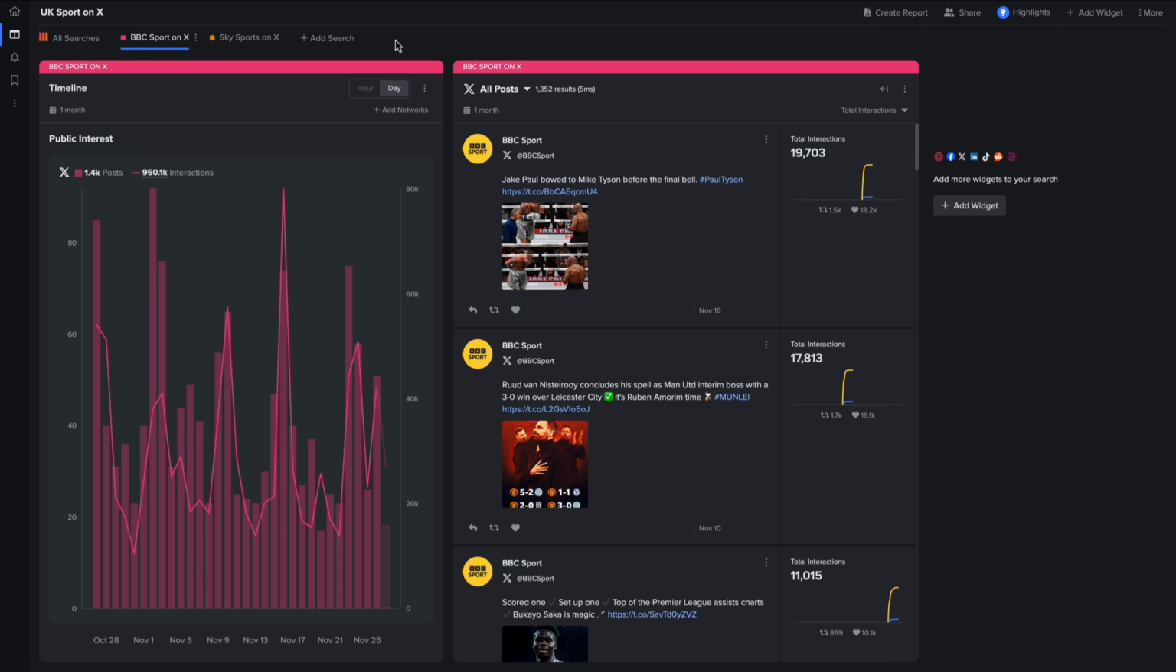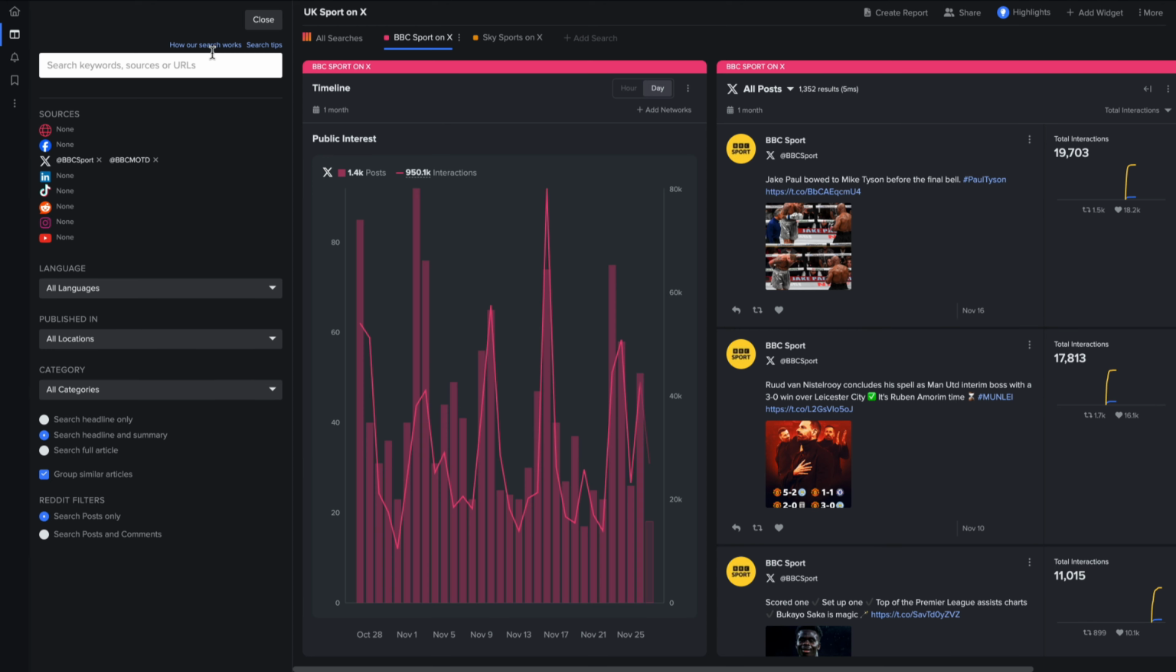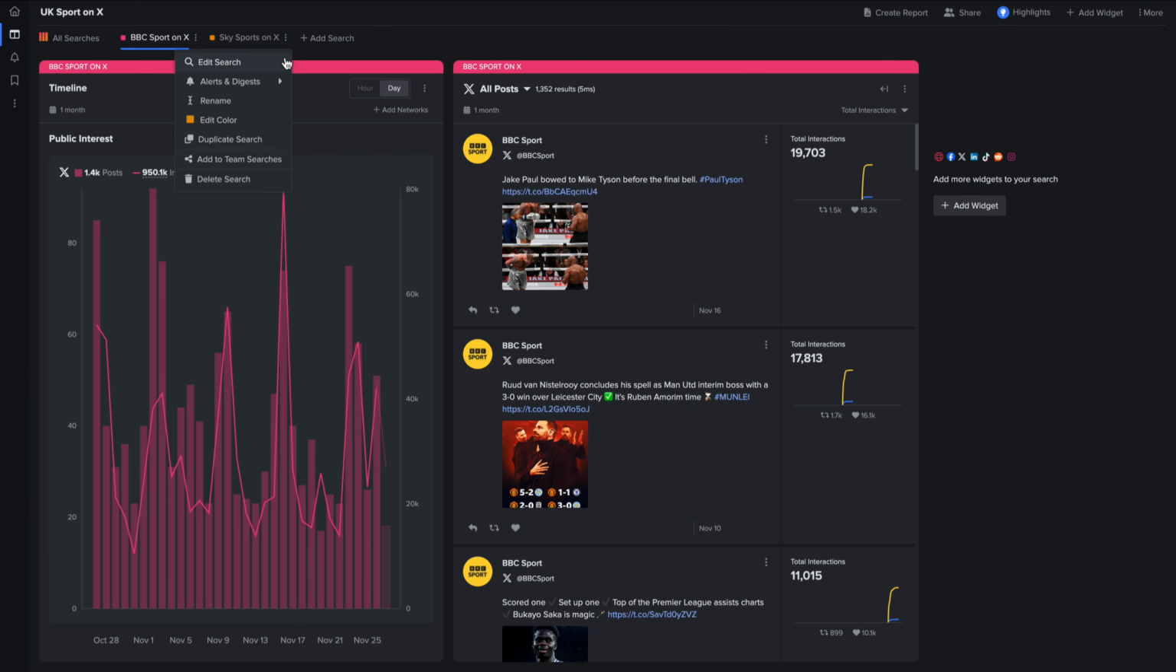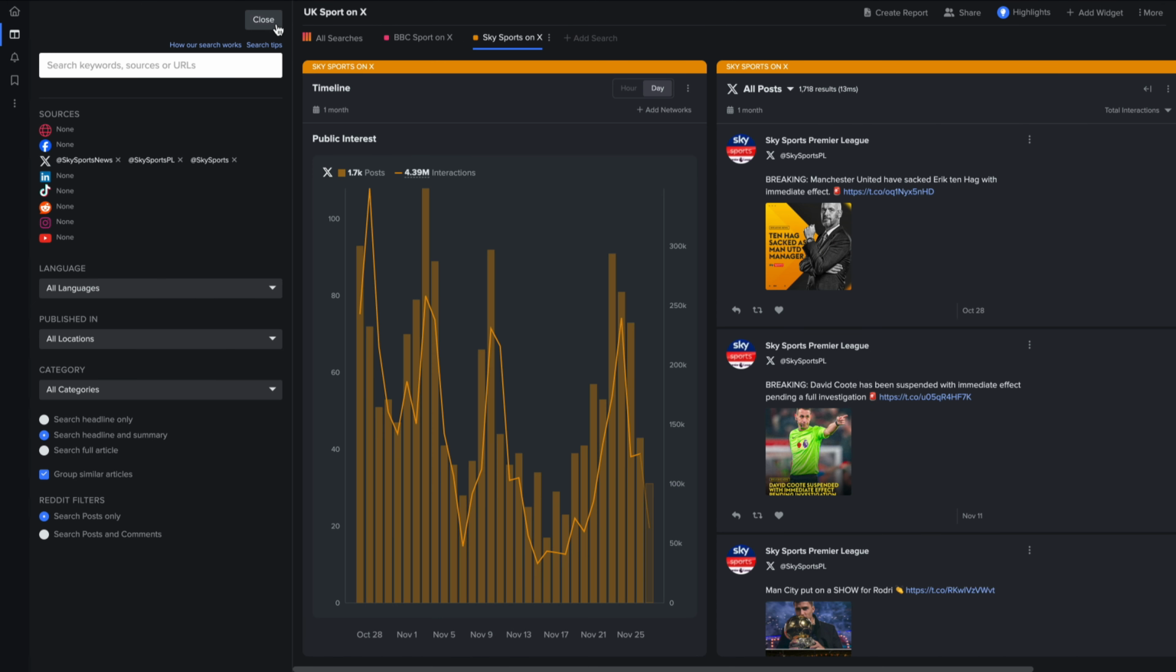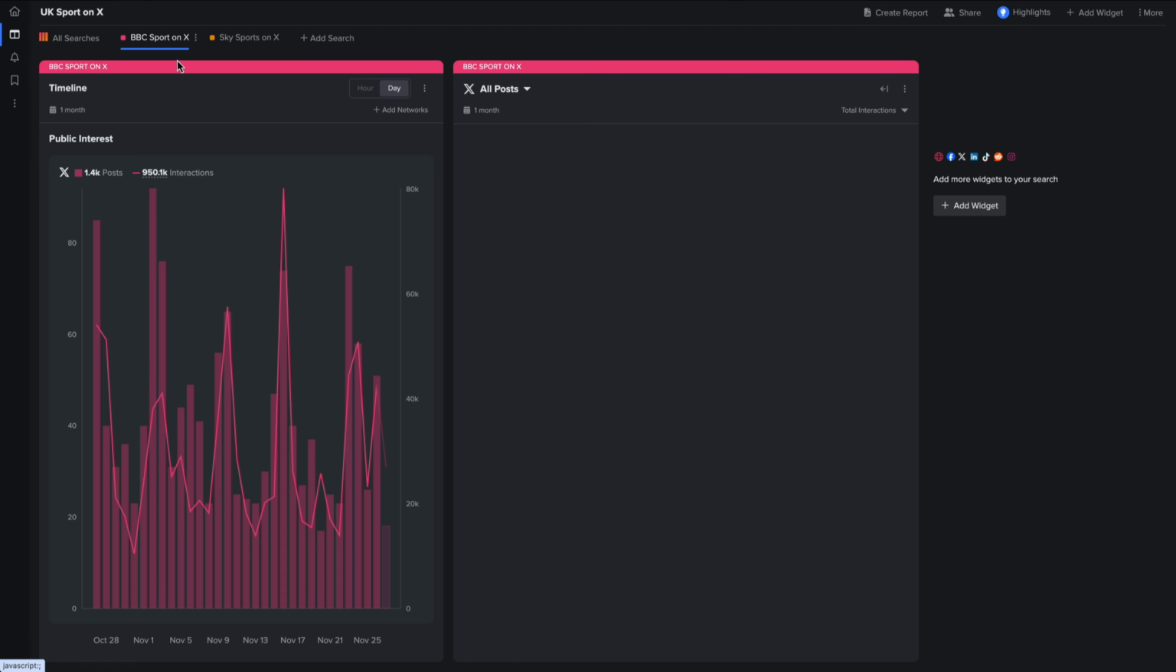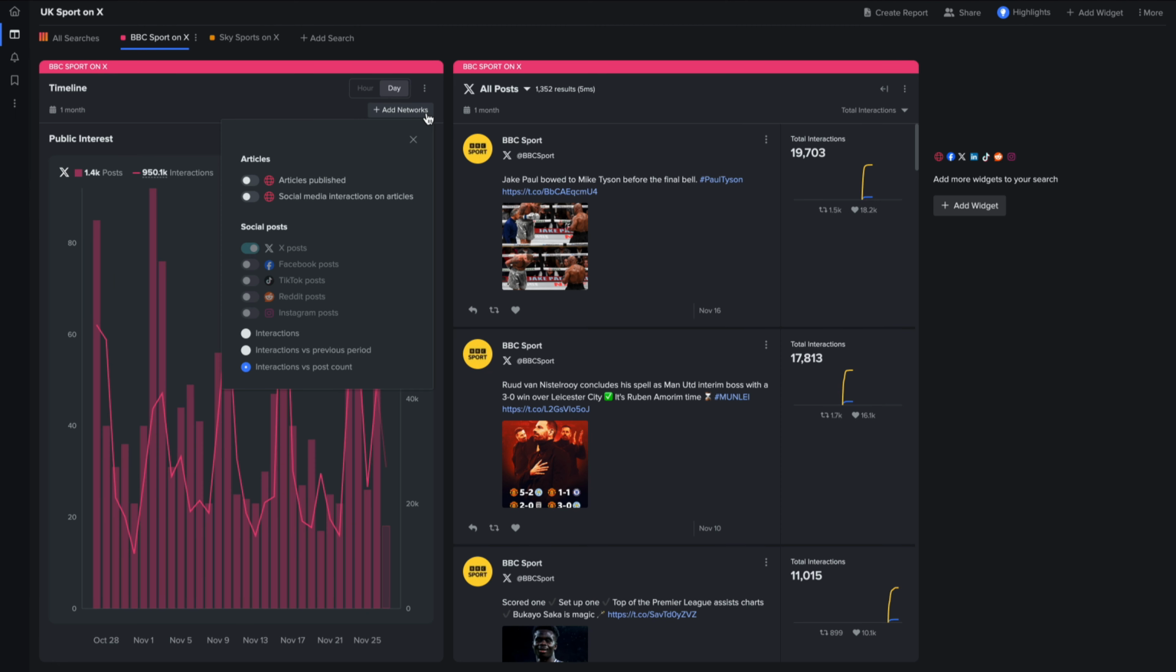Here I'm doing a bit of benchmarking and competitor analysis between two of the leading sources of sports news in the UK. I've added both their main accounts as the sources for each search. There's a feed widget which I can choose to sort and filter, but more importantly, we can easily visualize the performance over time. I've enabled only the X timeline and also selected interactions with post count for some granular detail.